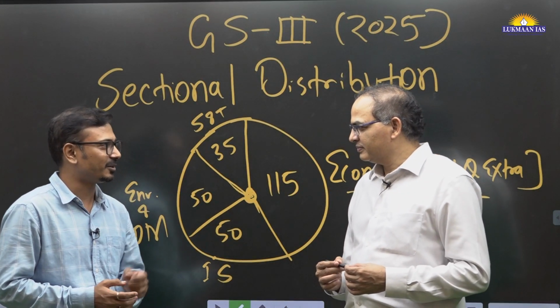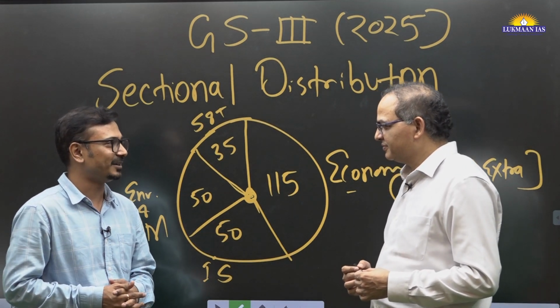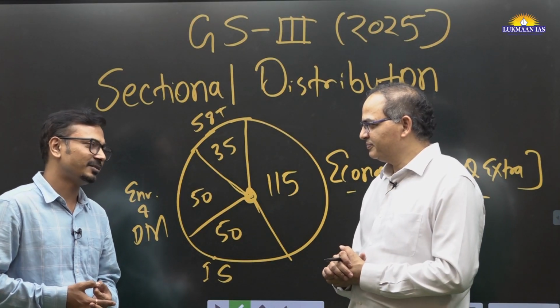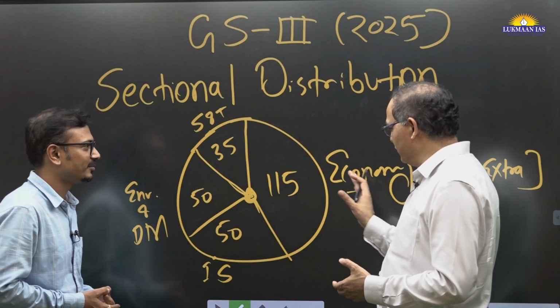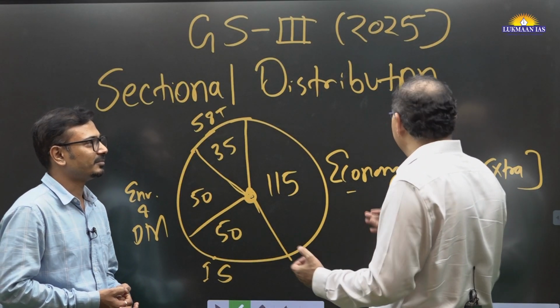Yes, sir. That semiconductor question belongs largely to the economy section. Many students might consider this a science and tech question. It is a minor change, we can say. Yes, it is a minor change, sir. But largely that is how the distribution is. Then we'll see the nature of the paper.